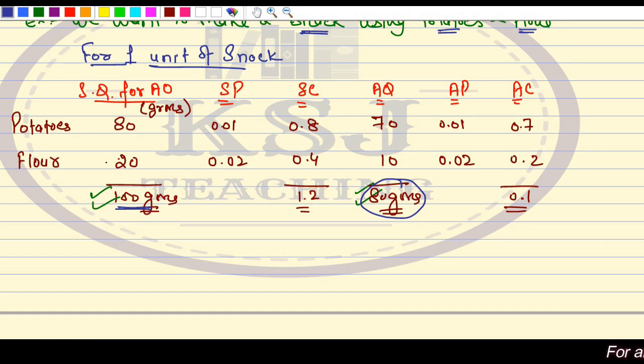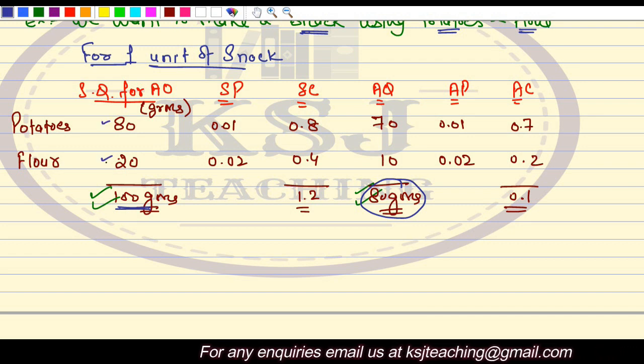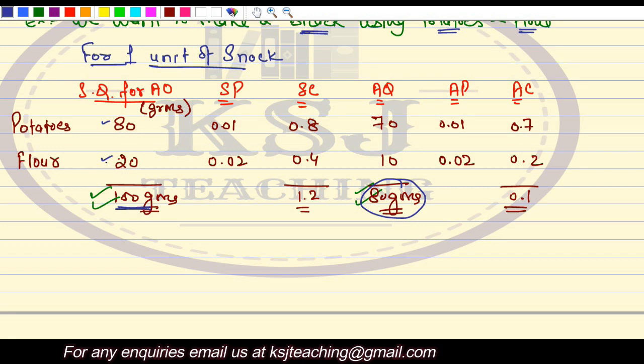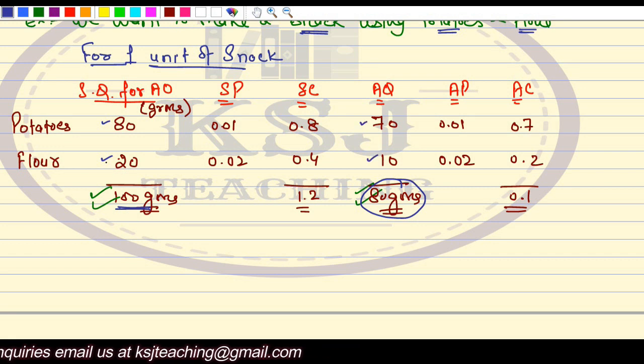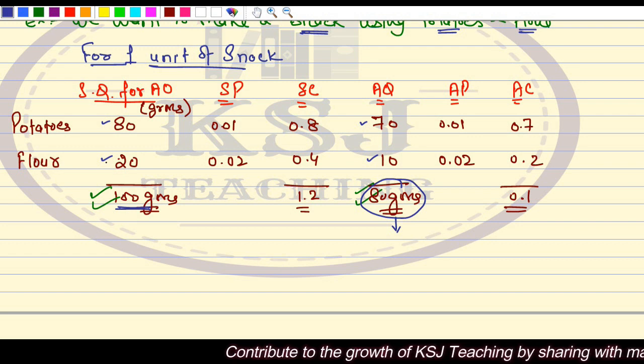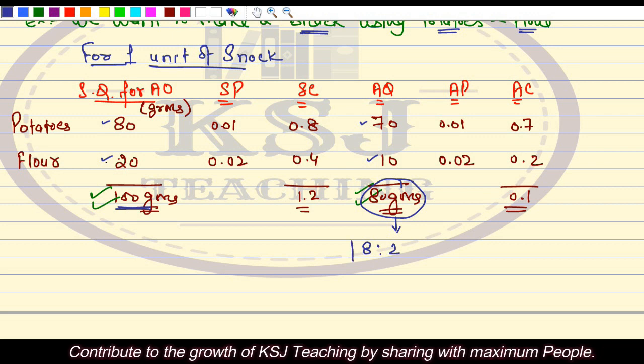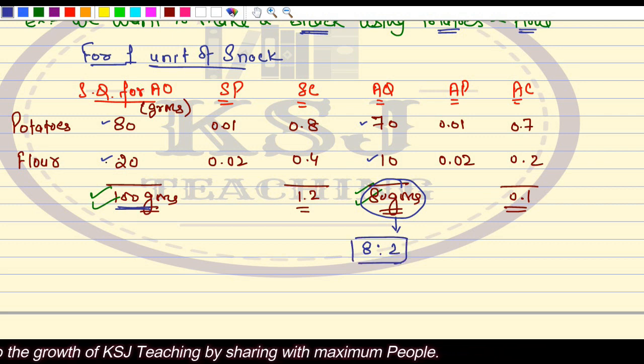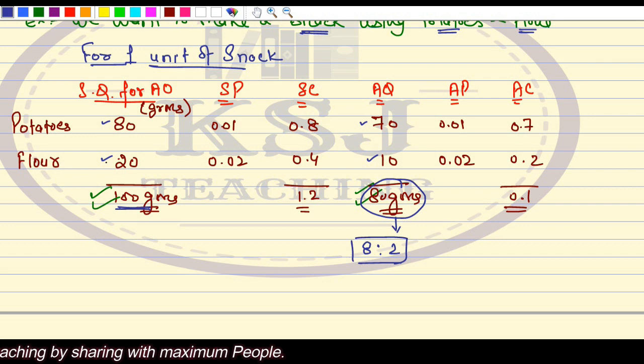But the one aspect that I am not ready to accept is the proportion. I recommended the proportion of 8:2, whereas he used the proportion of 7:1. So I told him, do one thing, in this 80 grams only, apply the proportion of the standards which I have set. That means this 80 grams should be used in the proportion of 8:2, to make it a perfect snack, a snack which the customers like, because the customers are the ultimate god.